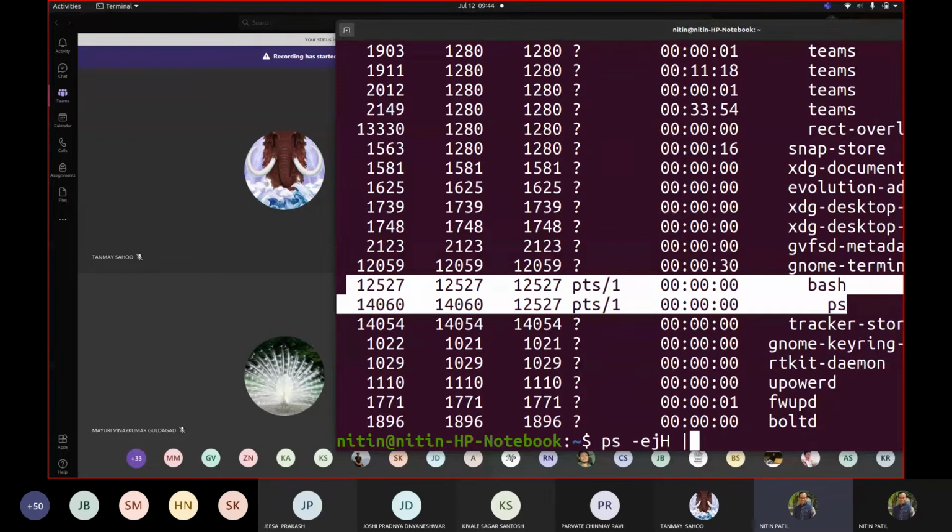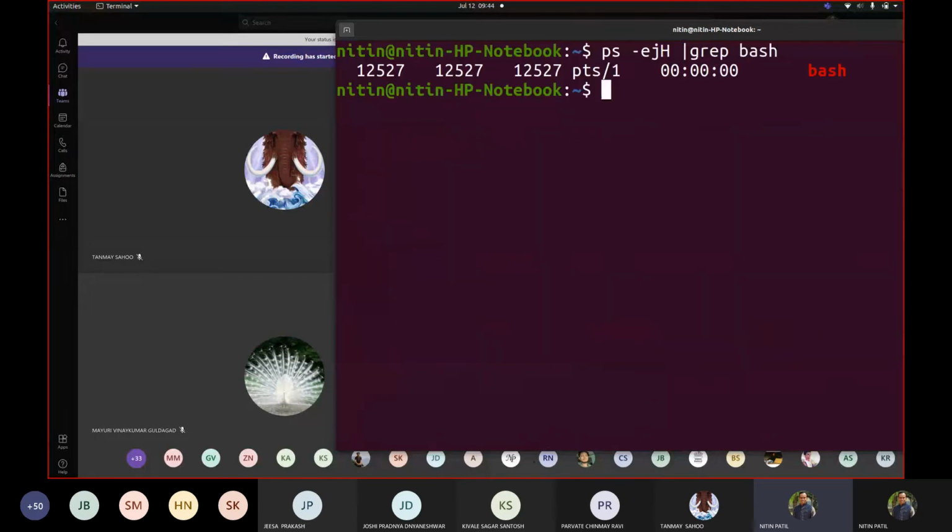So you may say it might occur at other places too. So let us write this bash. We can see that only one is running there. Correct. So whichever is getting ripped would be ultimately removed from memory.